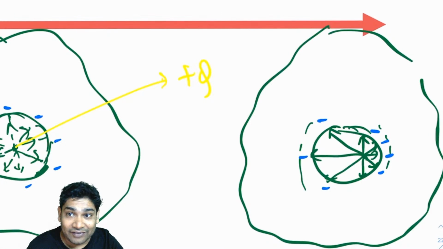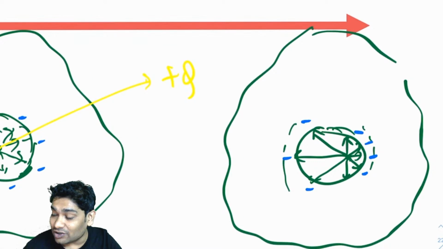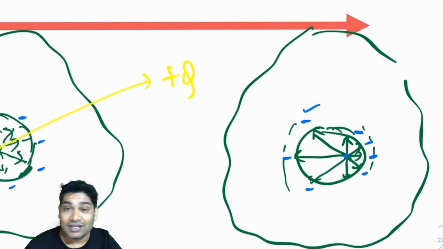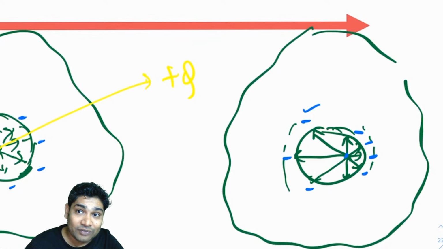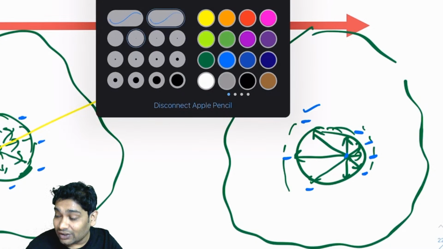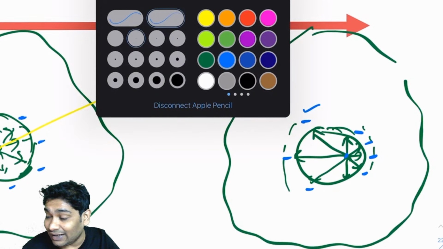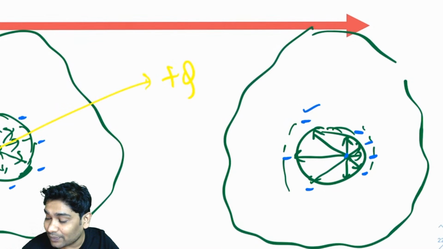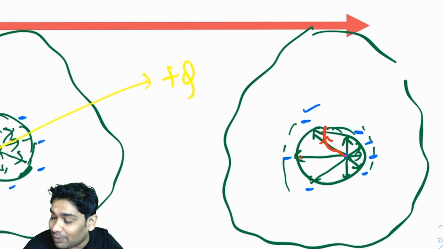Obviously, the net electric fields would not look like this. The net electric fields would become perpendicular. So finally, the net electric field would be the electric field of these and the electric field of this. Here I am only showing you the electric field of the inner charge. The net electric field would be a vector sum of the electric field of both these, and that will take such a shape. That will start becoming perpendicular.